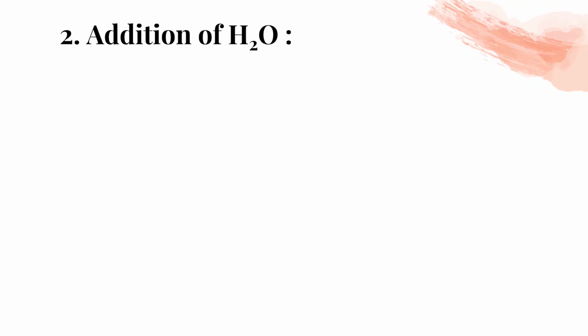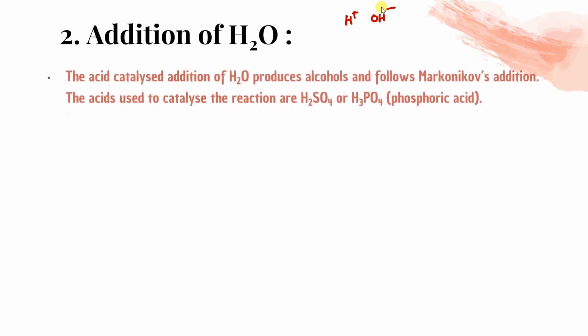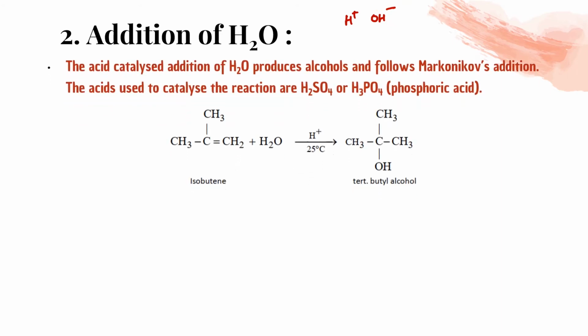Next, addition of H2O. Addition of H2O we have done in short. I have explained. That is again according to Markovnikov. This is going to break into H plus and OH minus, and an unsymmetrical alkene with an unsymmetrical reagent will give, what will happen? This H plus and the OH minus negative part will attach to that double bonded carbon atom where hydrogen is less, and the OH will attach over here. So isobutene will form tertiary butyl alcohol. Here a catalyst is used. Any polar catalyst we can use, like H2SO4, H3PO4, phosphoric acid, like this.